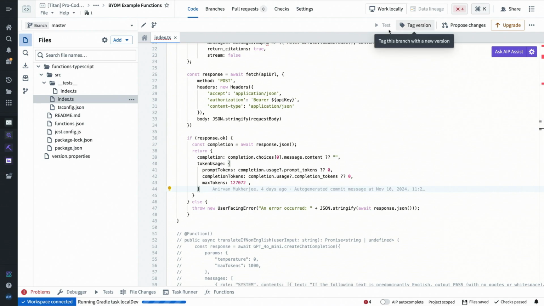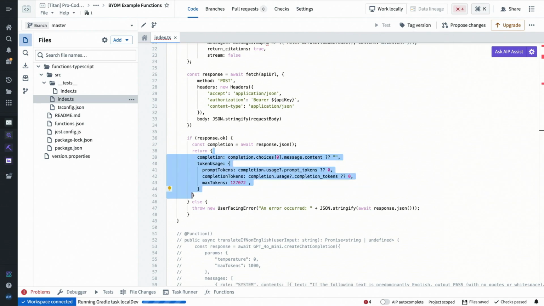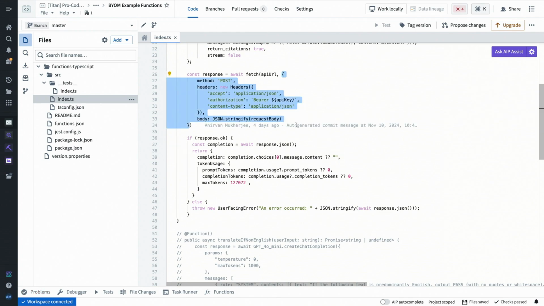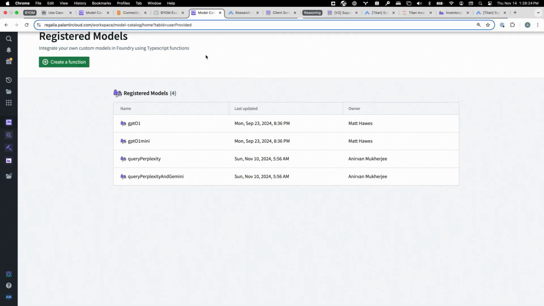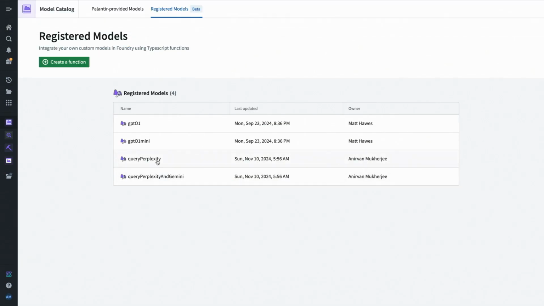We can go ahead and tag that and publish that, and that's published this function here that we saw earlier inside of the model catalog. What does it mean to use this, right? So it's cool that it's in the model catalog, but what we really care about is using it in AIP in the places where we would use it otherwise.